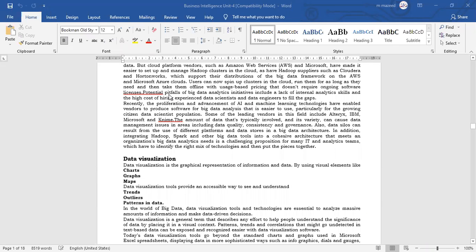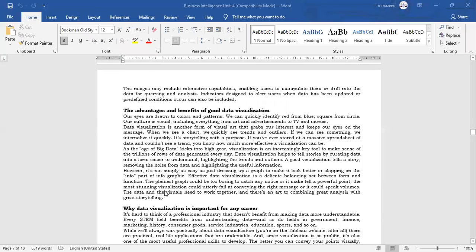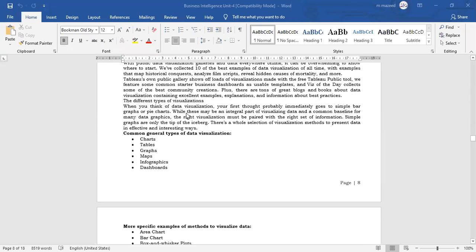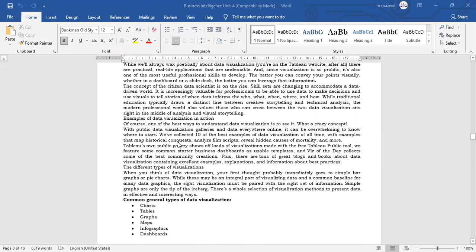So data visualization, see, with that we have seen. Data visualization is the graphical presentation of information and data, by using visualization elements like charts, graphs, maps. So data visualization tools provide an accessible way to see and understand trends, outliers and patterns in the data. So why that is important, I have explained with the PPT.